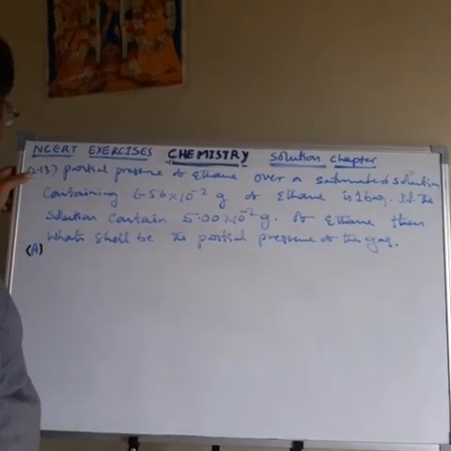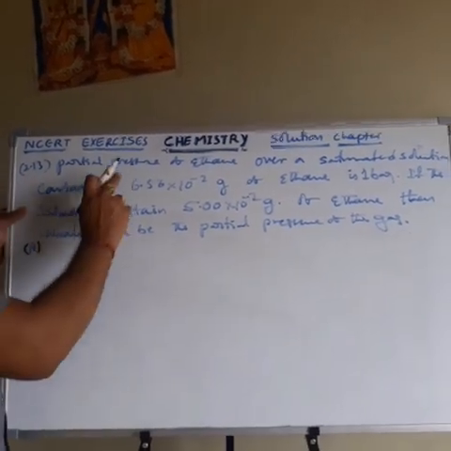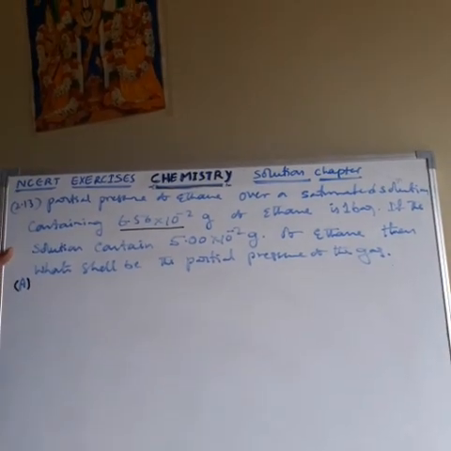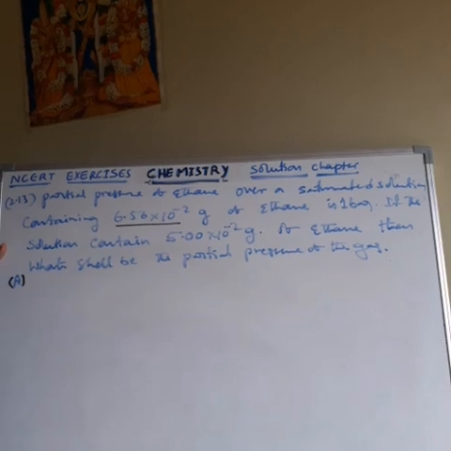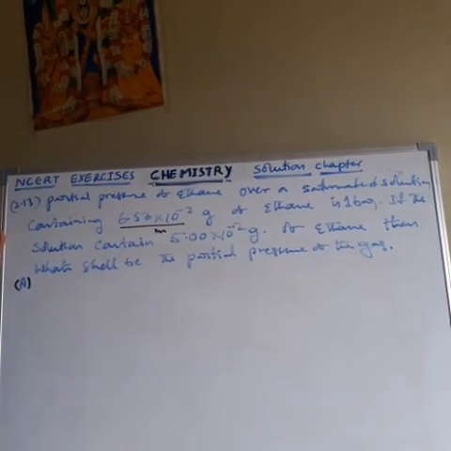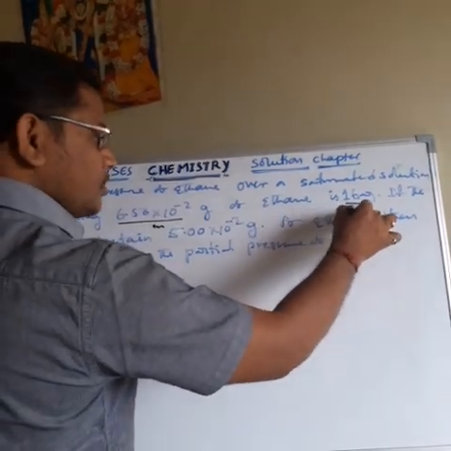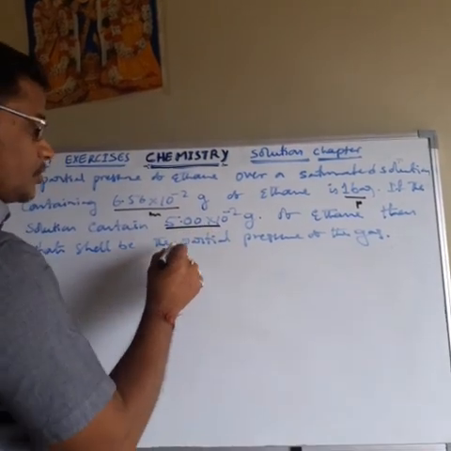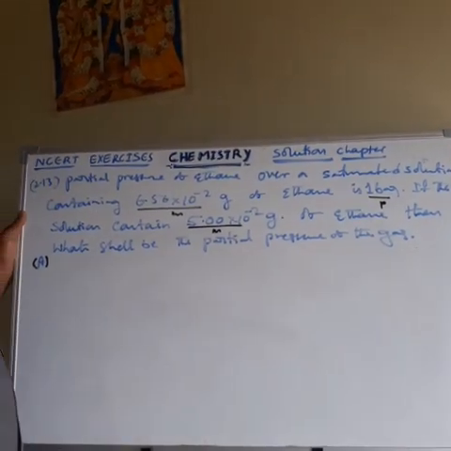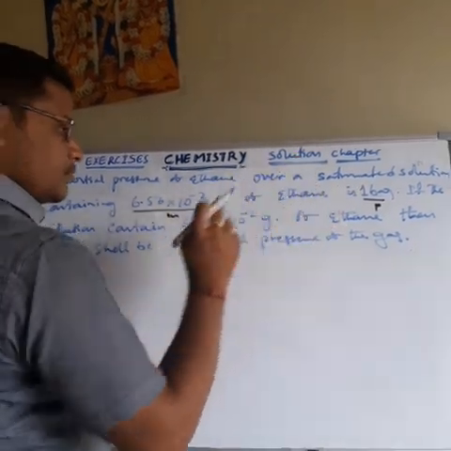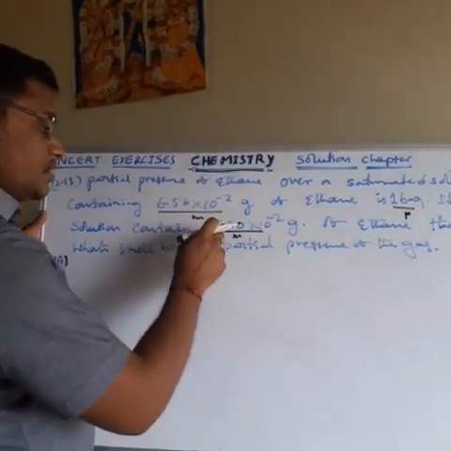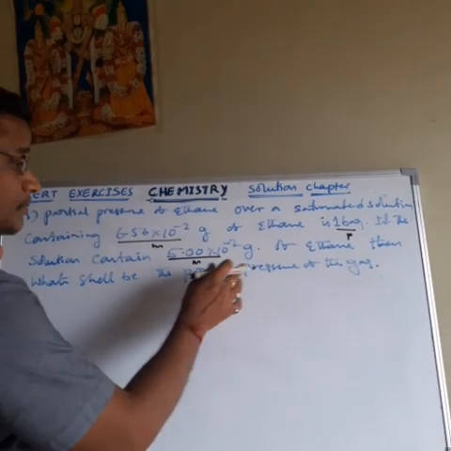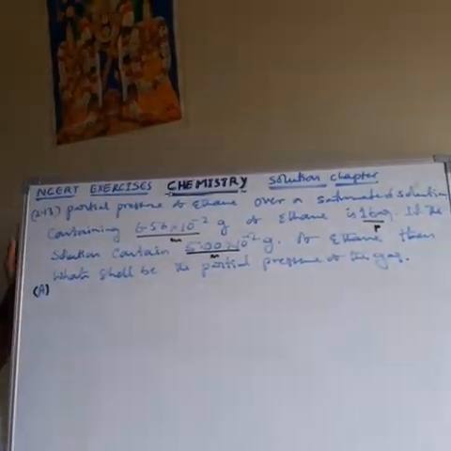Next, 2.13. Let us see question number 2.13 in the solutions chapter. The partial pressure of ethane over a saturated solution containing 6.56 into 10 power minus 2 gram of ethane is 1 bar. If the solution contains 5 into 10 power minus 2 gram of ethane, then what shall be the partial pressure of the gas? That is the question.